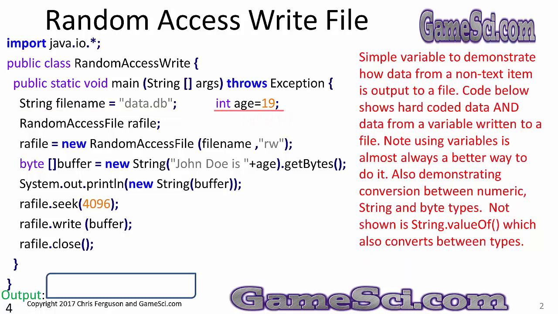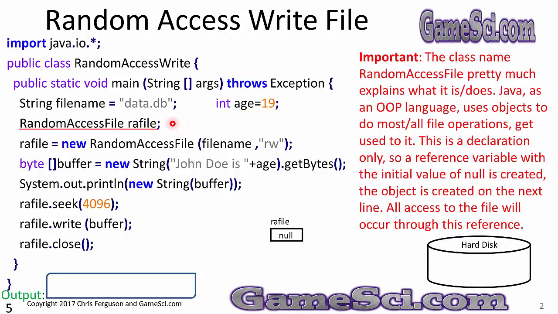Int age equals 19. A simple variable to demonstrate how data from a non-text item is output to a file. The code below shows hard-coded data and data from a variable written to a file. Note, using variables is almost always a better way to do it, also demonstrating conversion between numeric, string, and byte types. Not shown is String.valueOf, which also converts between types.